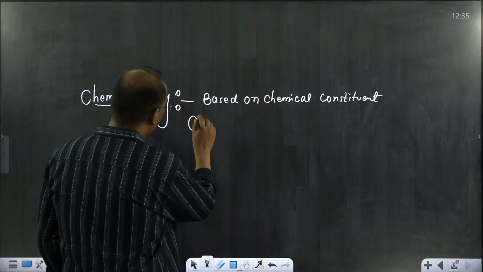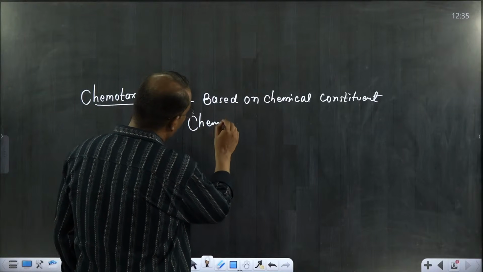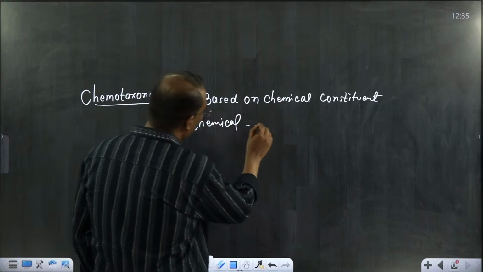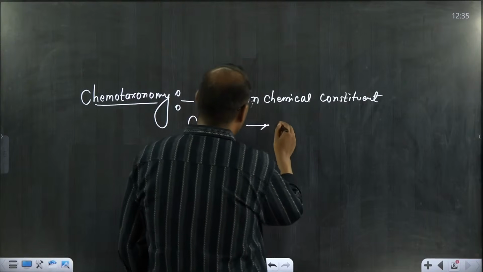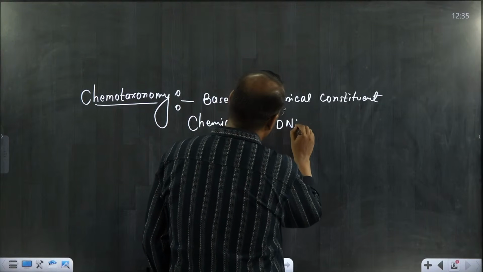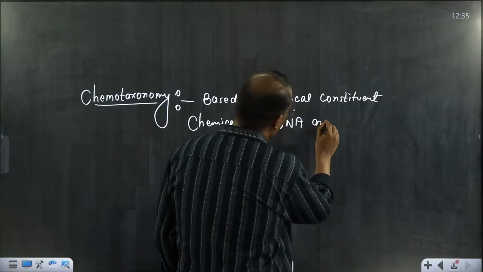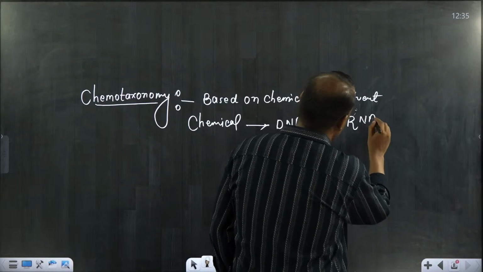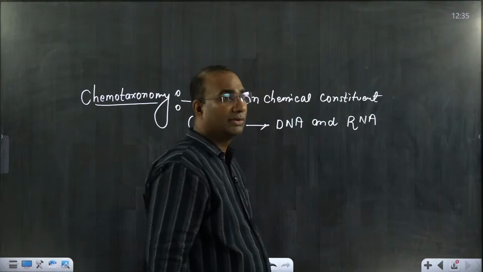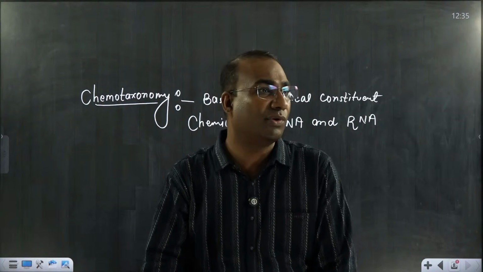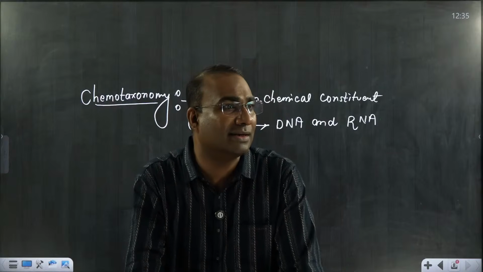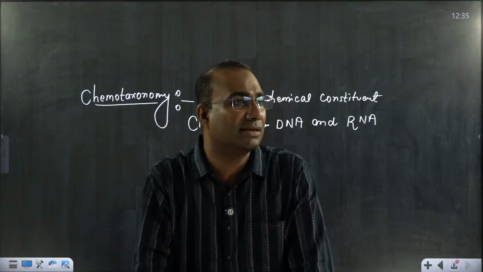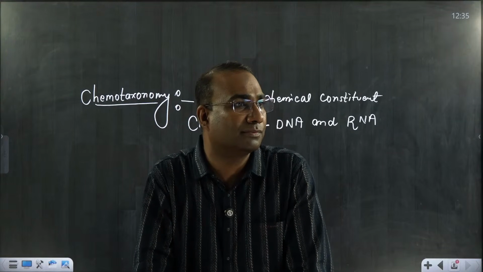Which chemical? The most important chemical, that is our genetic material. The genetic material is DNA and RNA. What is the full form of DNA and RNA? Sir, we know very well. DNA full form is deoxyribose nucleic acid and RNA is ribose nucleic acid.